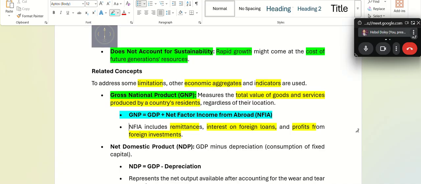GNP will go down. I think GDP will be constant and GNP will come down.